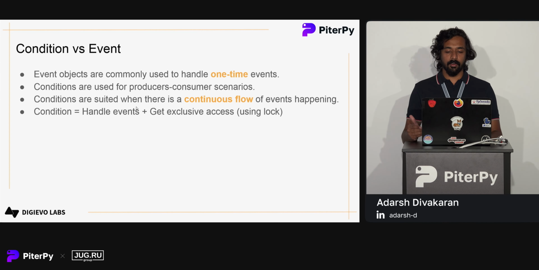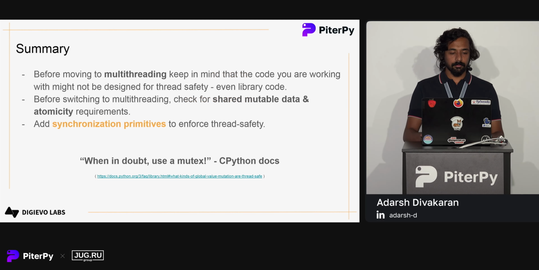So we have our travel agent waiting to serve the customers in an infinite loop. So there is an infinite flow, like customers can come at any time. There are a number of events flowing, and condition allows us to handle events. Plus we can use them to get exclusive access using locks. So we can use it as a lock also. Specifically, we use conditions when we need to handle events, and we need to manage something called a lock, or we need to have some exclusive access to sections of our code. So that's it. This is the summary.